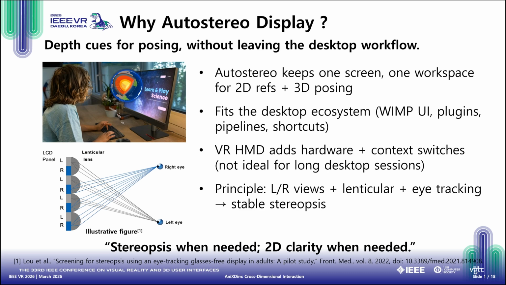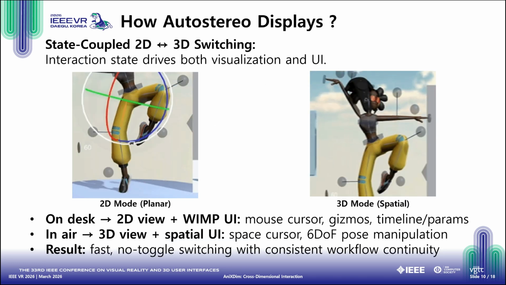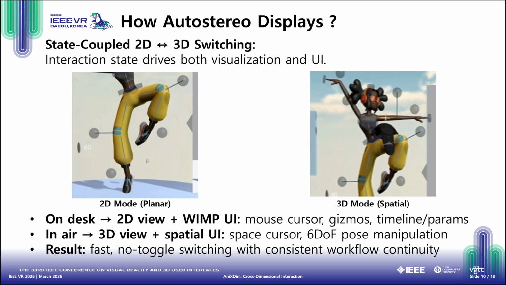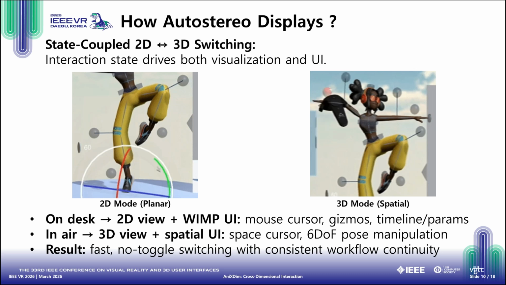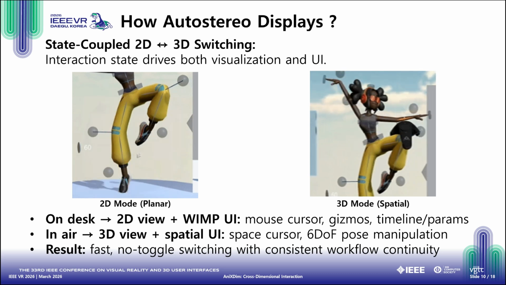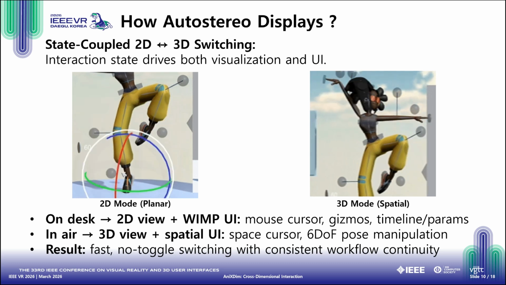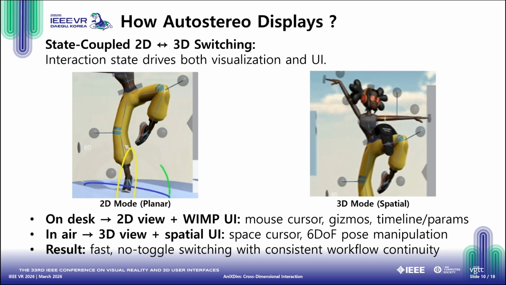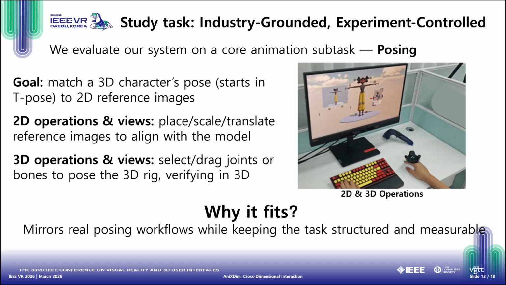Crucially, the display and UI are state-coupled to the input device. When the device is on the desk, the screen shows a crisp 2D view with a traditional WIMP UI, mouse cursors, translation gizmos, and timelines. The moment the device is lifted into the air, the screen instantly switches to a 3D stereoscopic view, and the UI shifts to a spatial cursor for direct 6DOF manipulation. The end-to-end latency is at the millisecond level, ensuring perfect continuity.